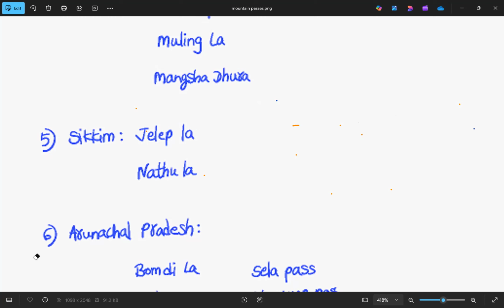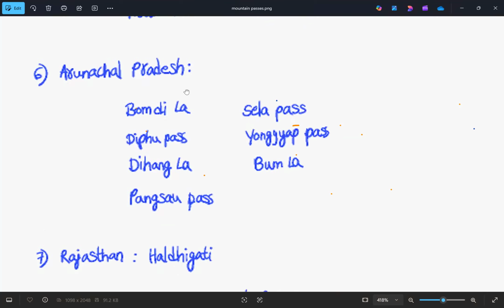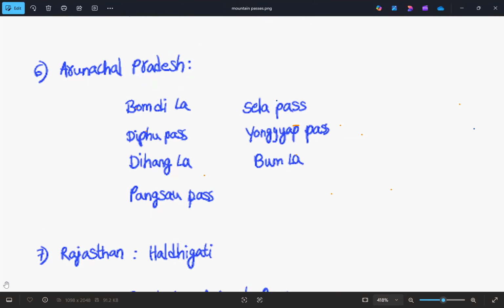The next state is Arunachal Pradesh. In Arunachal Pradesh, we have so many mountain passes that need to be covered. The first one is Bomdila. And then we have Diphu Pass. This Diphu Pass is also important because it is on the McMahon line, and also at the tri-junction of India, China and Myanmar.